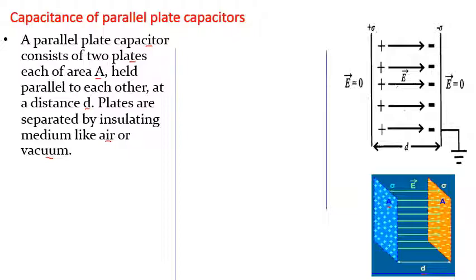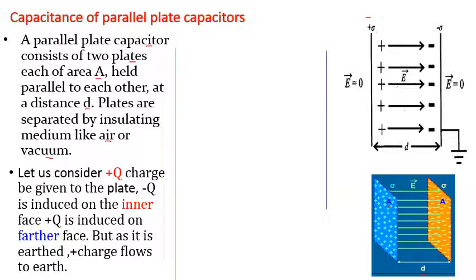We can draw it like this. These two plates are as shown: plus q charge is on one plate, minus q charge is induced on the inner side, while on the farther side plus charge is there. But as it is earthed, this plus charge flows to the earth. See, it is shown like this: this plus charge is going to the earth. Yes or no? Are you remembering this? Hope so. That's why I am going fast.